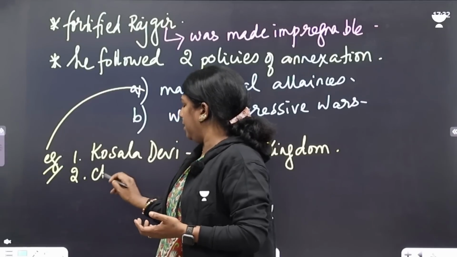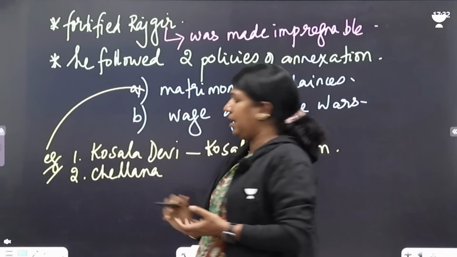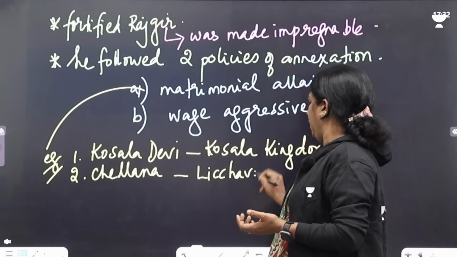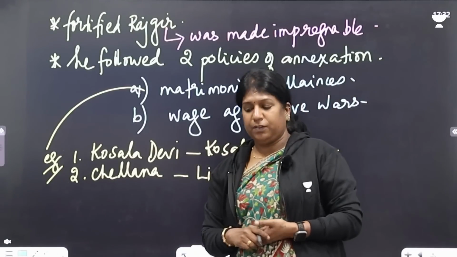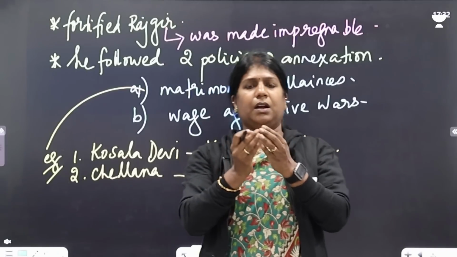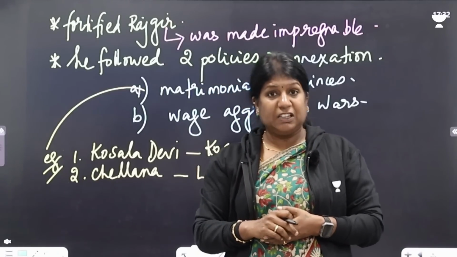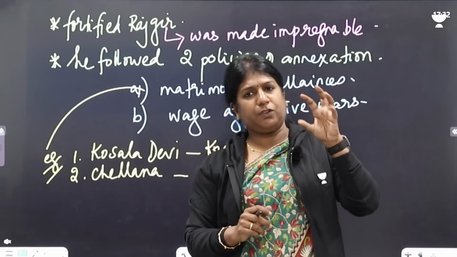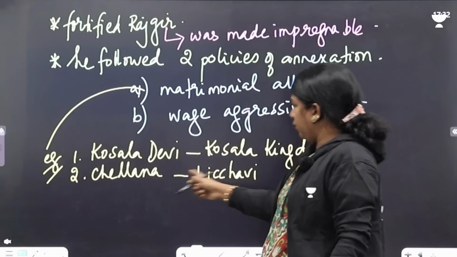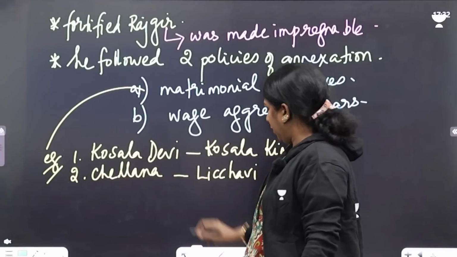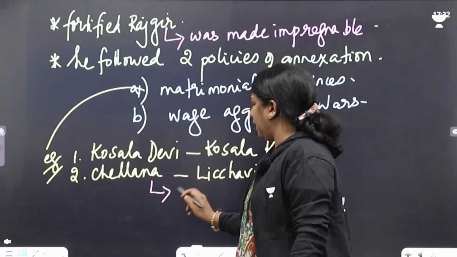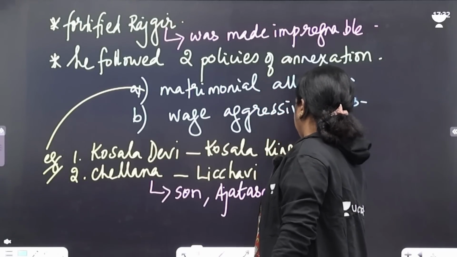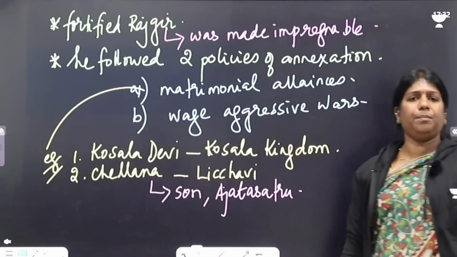The second one, he married a Lichavi princess called Chellana. Lichavi was a small clan inside the Vajji Mahajanapada, whose capital was Vaishali, and it was a very powerful clan. Chellana gave birth to a son, who was named Ajatashatru. So Ajatashatru was the son of Chellana and Bimbisara.